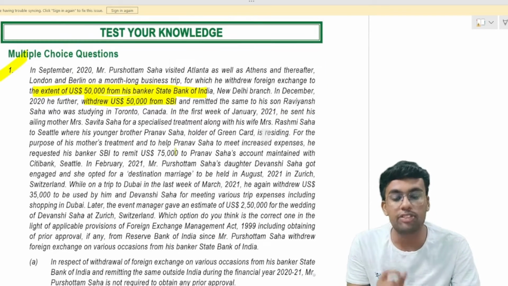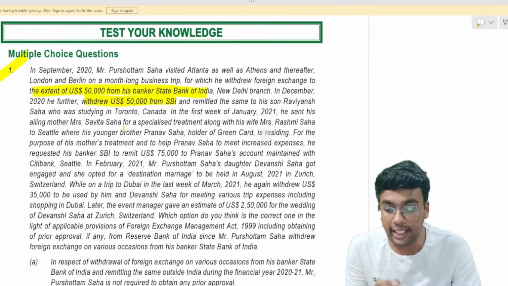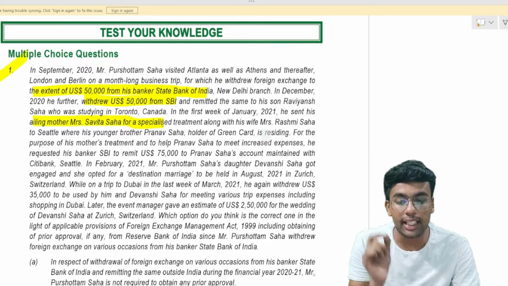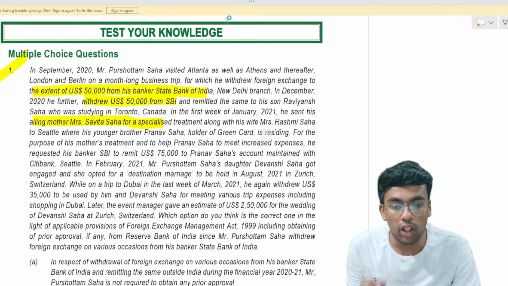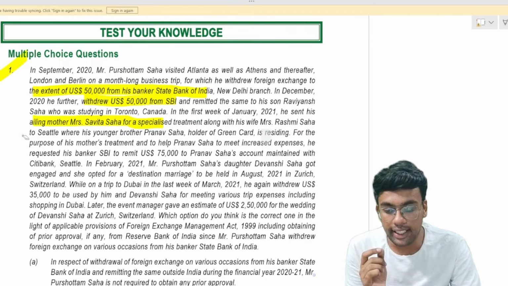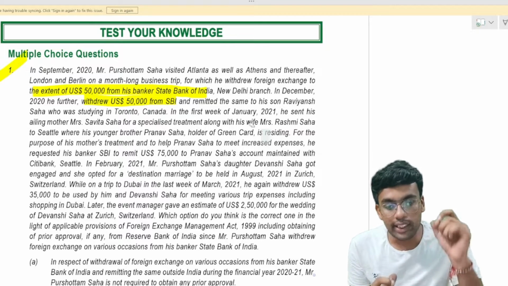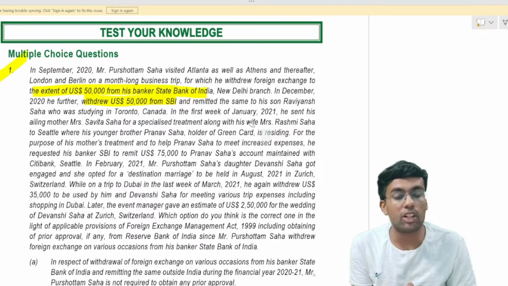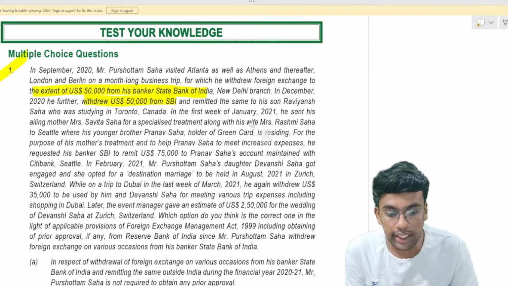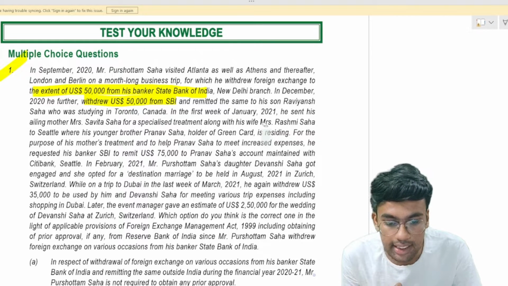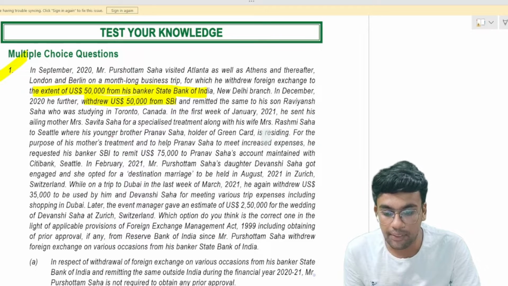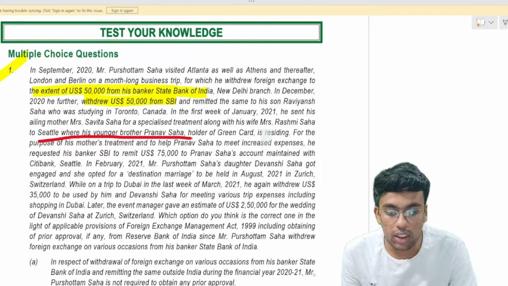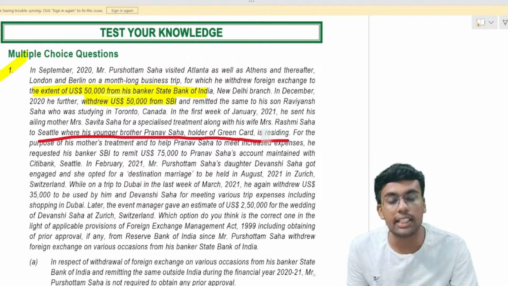In the first week of January 2021, he sent his ailing mother, Mrs. Savita Saha, along with his wife, Mrs. Rashmi Saha, for specialized treatment of his mother to a country where his younger brother Pranav Saha, a holder of a green card, is residing.